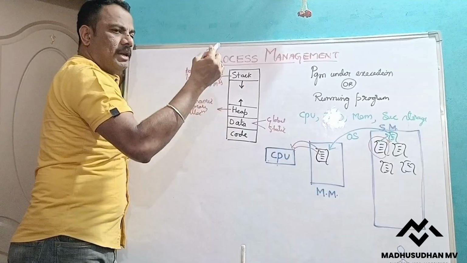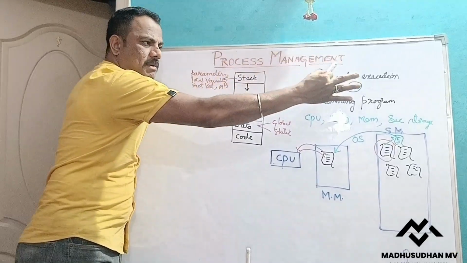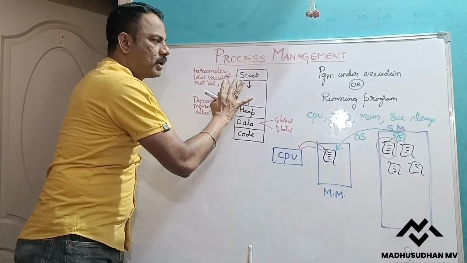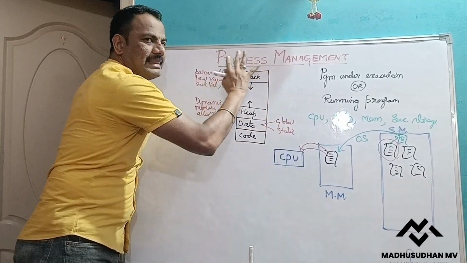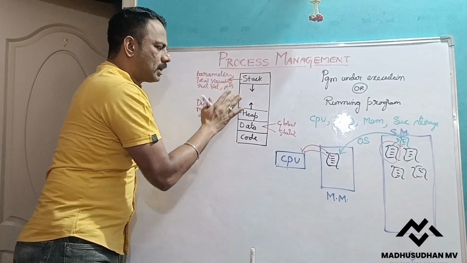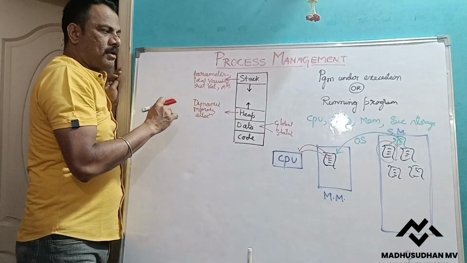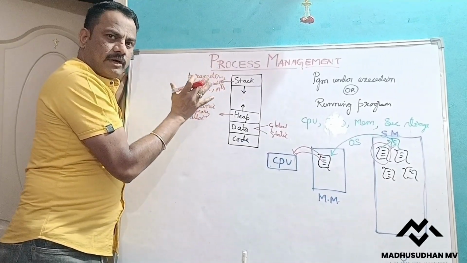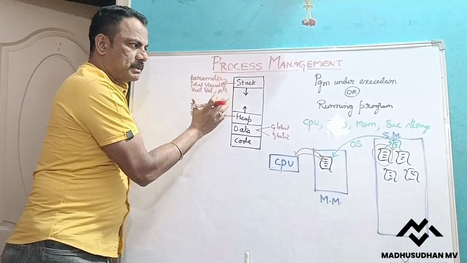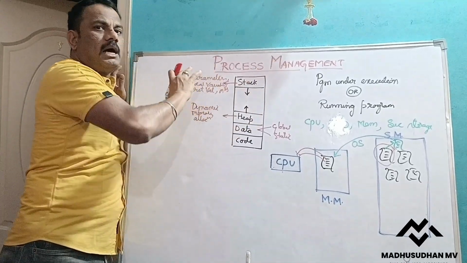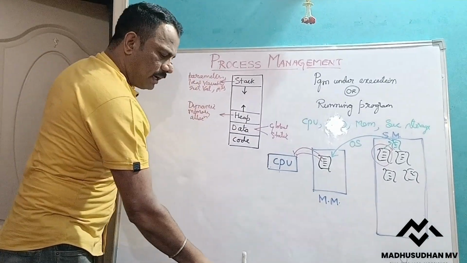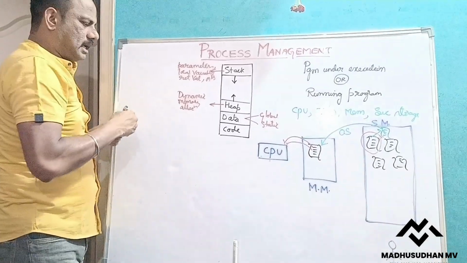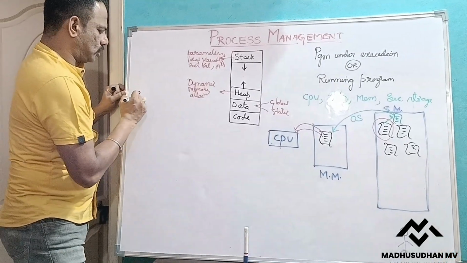So, in summary, whenever the executable file is moved from the secondary memory into the main memory, in the main memory our program will look like this. So we know what each part contains. Now our operating system maintains the information about every process. Process means a running program, in another way. So it maintains one complete set of data about the process, called the process control block.